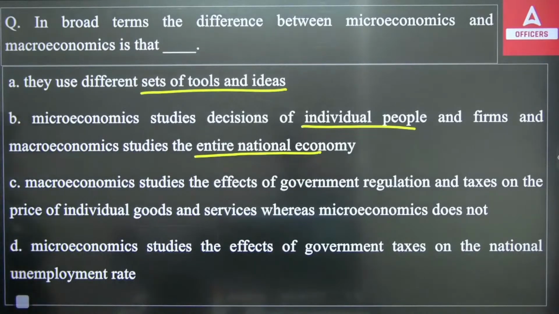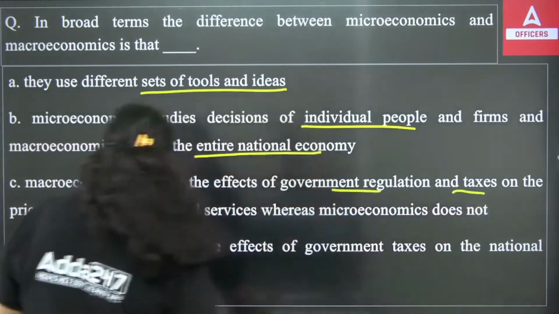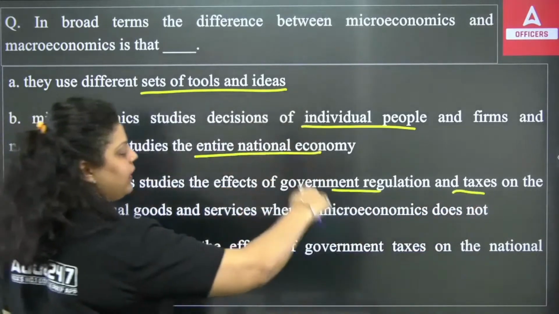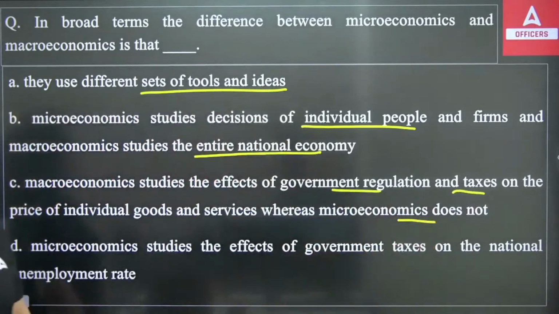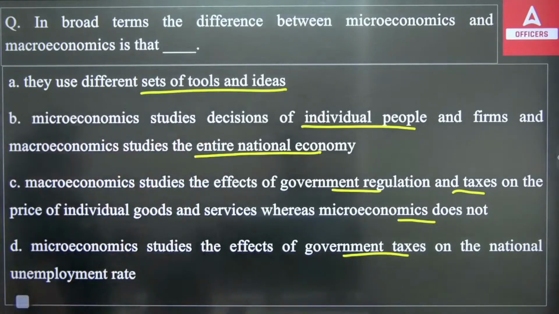Third says macroeconomics studies the effect of government regulation and taxes on the price of individual goods and services, where microeconomics does not. Next, microeconomics studies the effect of government taxes on the national employment rate. Clear? So these are the 4 statements we have. Out of that, you have to tell which statement talks about the difference between micro and macro.